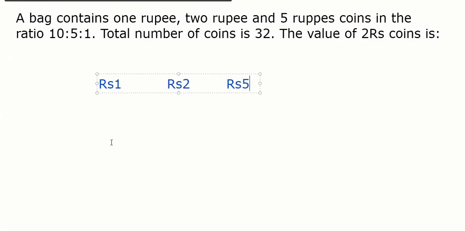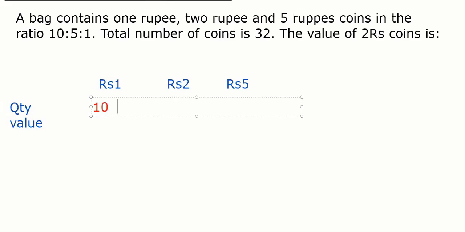Yes, sir. So rupees 1, 2, 5 and the other denomination. We'll write here the quantity and value. Okay? Read the question and tell me what should be written where. A bag contains 1 rupee, 2 rupee, and 5 rupee coins in the ratio 10:5:1. Correct. So the ratio is given of quantity or the value? Quantity. Correct. So number of coins. 10:5:1. Agree? Yes. Next what? Total number of coins is 32.